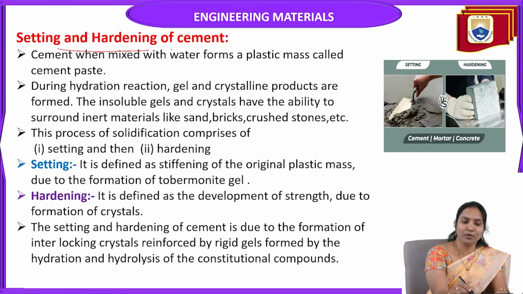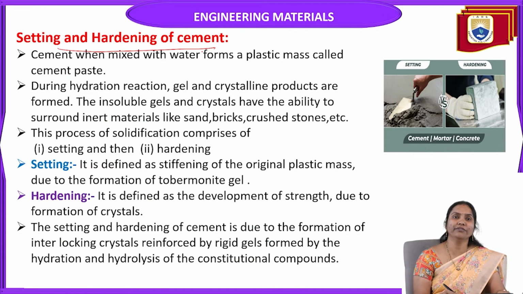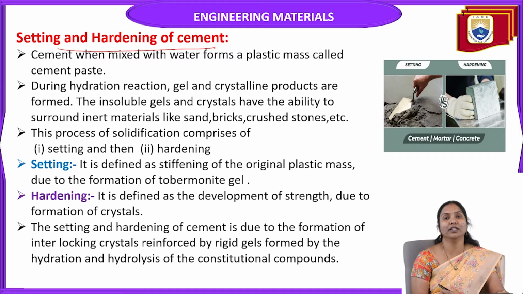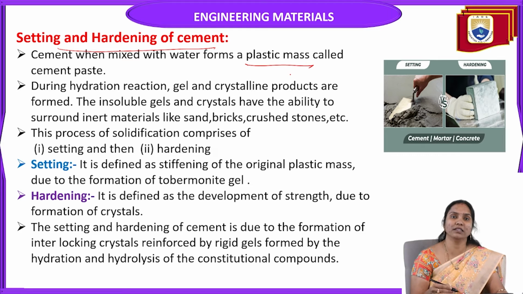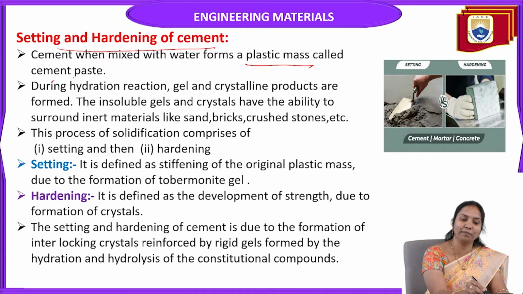Now let's discuss the most important topic, setting and hardening of cement. Generally, when we mix cement powder with water, it forms a plastic mass called cement paste.